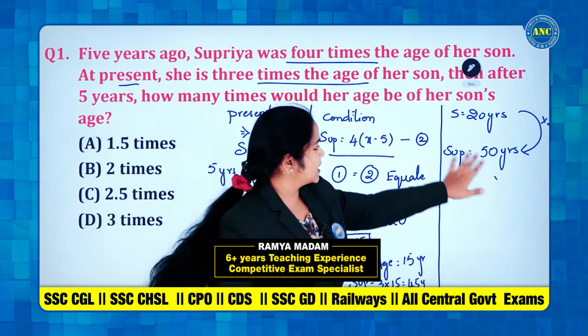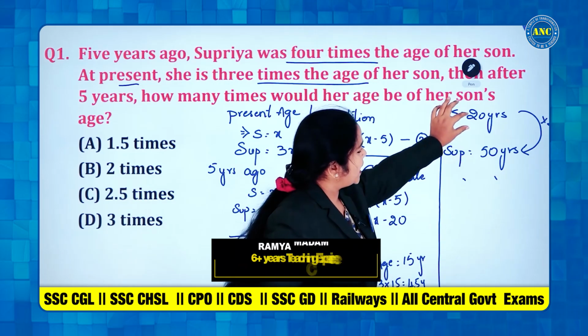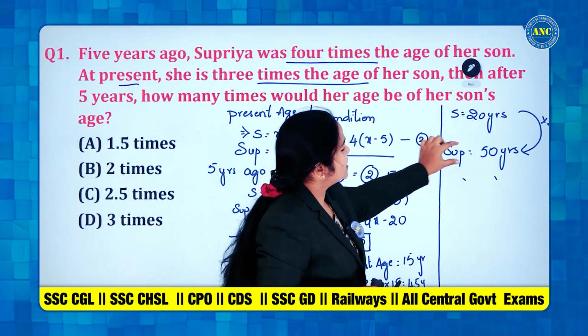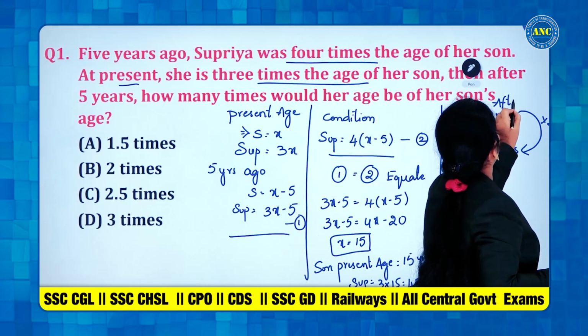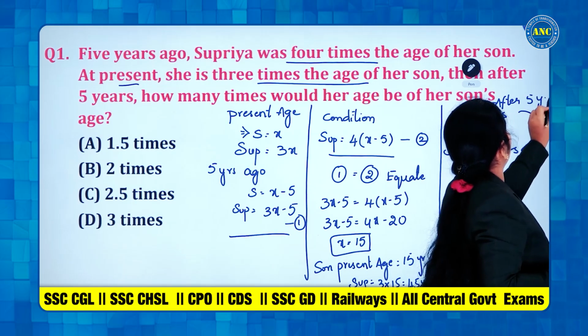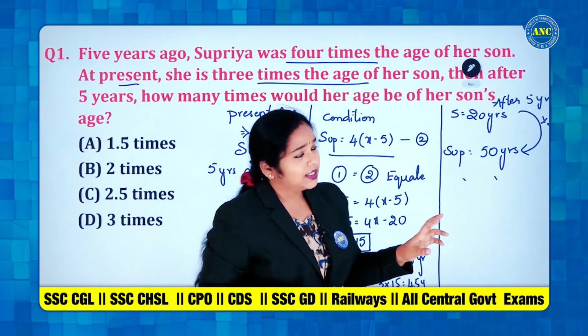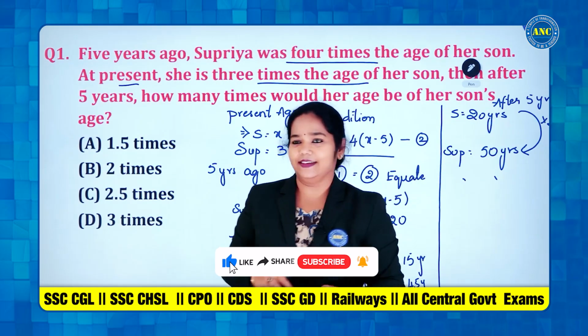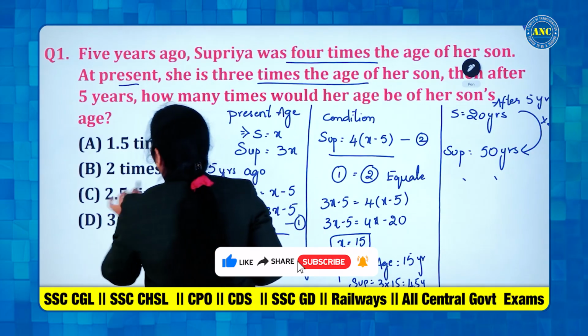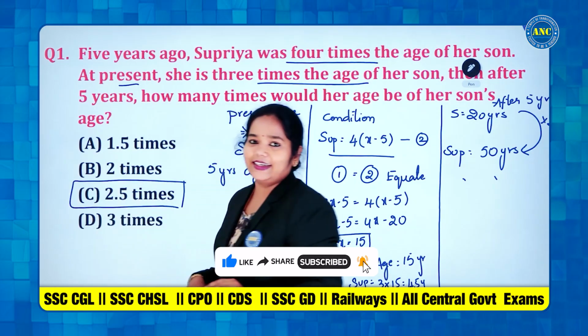Is this clear? Son's age is 20 years after 5 years. Supriya's age is 50 years after 5 years. I'll write it here. It is after 5 years. So, how many times is she elder? 2.5 times she is elder. So, option C, 2.5 times, is the correct answer.